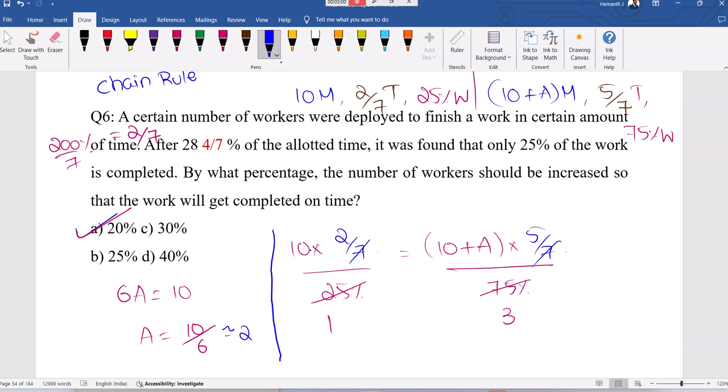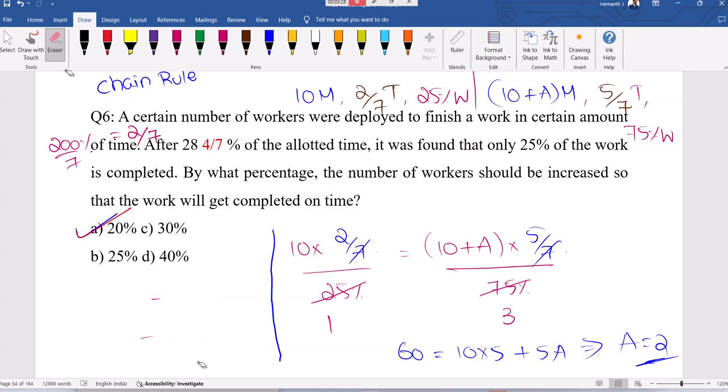It's 20, here it is 50, 30, 30 equal to, this 3 also will go to this side, 60, 60 equal to 10a, 50 plus 5a, so we got here 5a equal to 10, a equal to 2. No approximation also, exactly the a value 2.